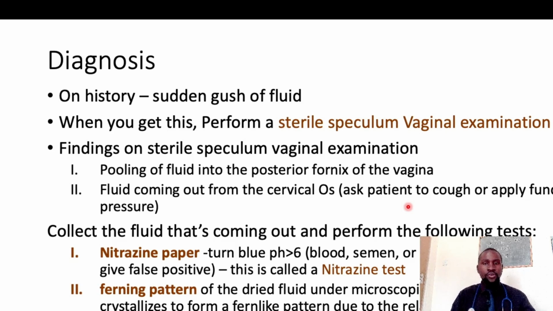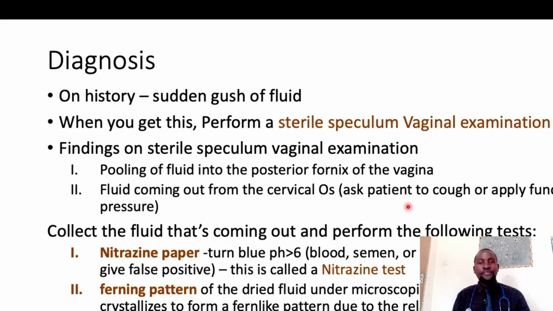Now when you look at this nitrazine paper, it's a pH sensitive paper. If it's an acidic environment, it becomes yellow. If you are dealing with an alkaline environment, it becomes blue, meaning the pH is above 6.